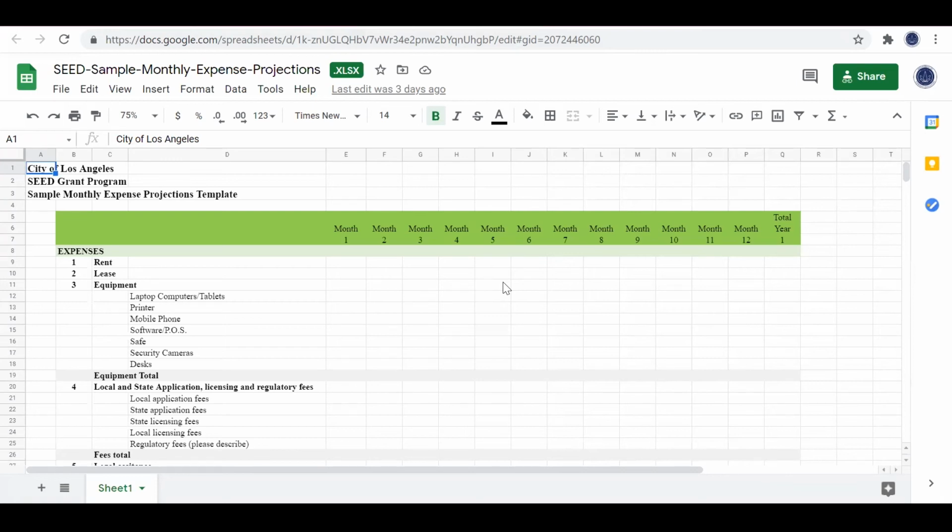So, what we would like to do is have you create a monthly expense projection using our template. This document gives you the opportunity to lay out the budget in a time sensitive manner. For example, if you're applying for $25,000 in grant funds and you are spending $3,000 in rent, do you need to spend the rent in month 1, 2, or 3? Enter the month of the rent in the column of the month you want to pay it.